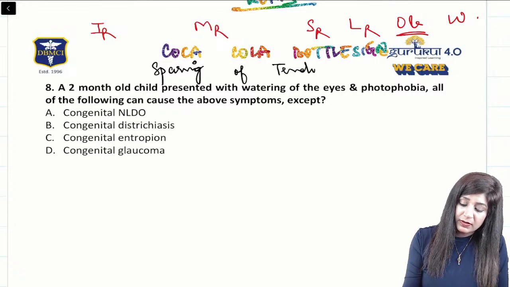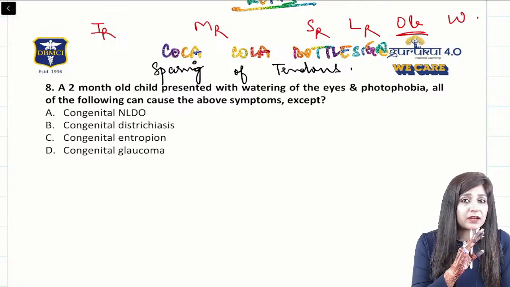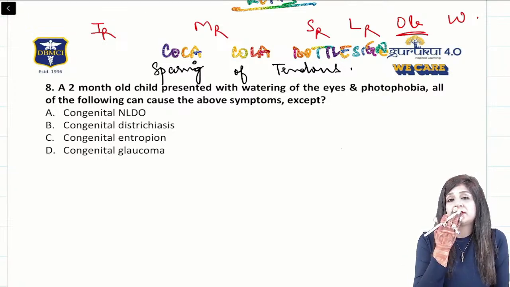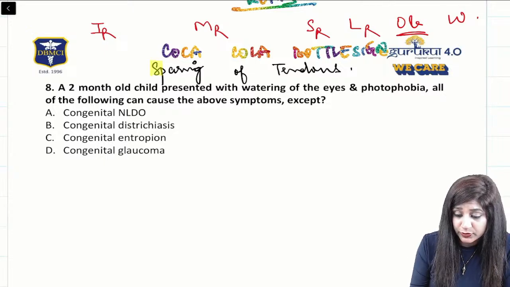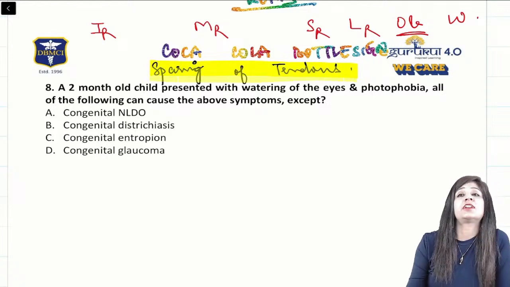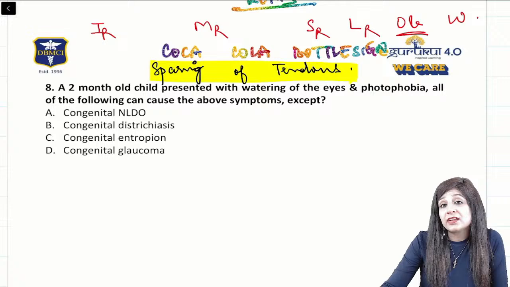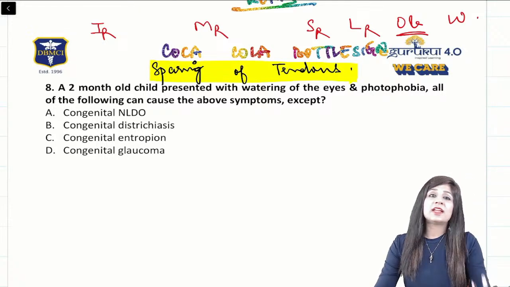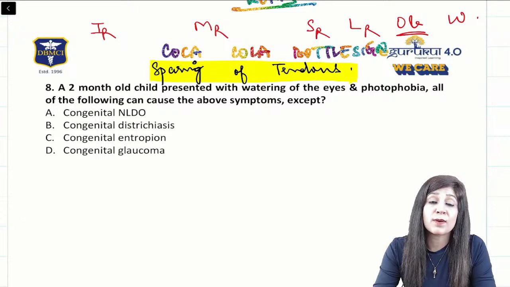Sparing of the tendons will be there. The origin and the insertion part are not involved whenever there is thyroid eye disease. So that means if you have this sparing of the origin and insertion, you have sparing of the tendons. That is again a very, very important thing that you can get in the question. See, once you know that it's a thyroid eye disease, it's not difficult to answer any question.